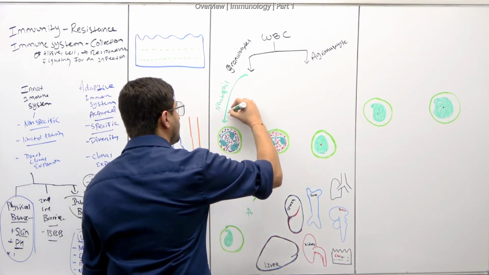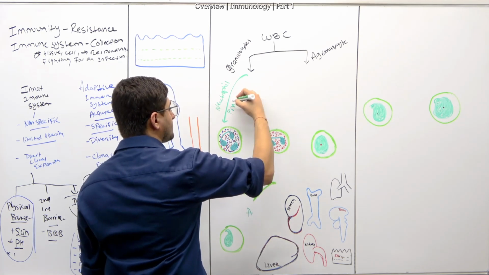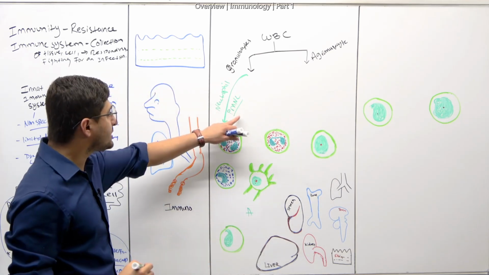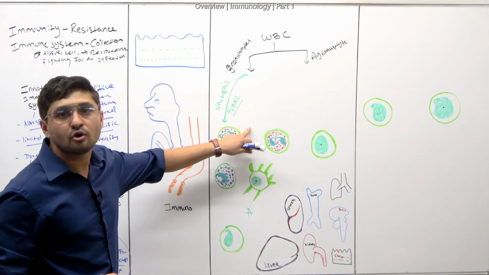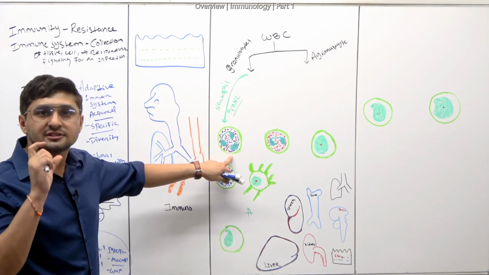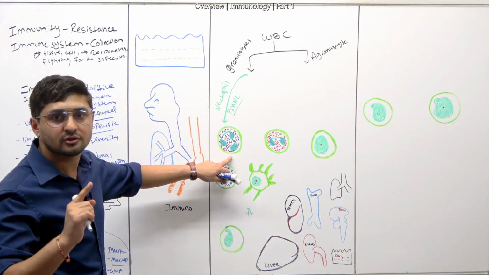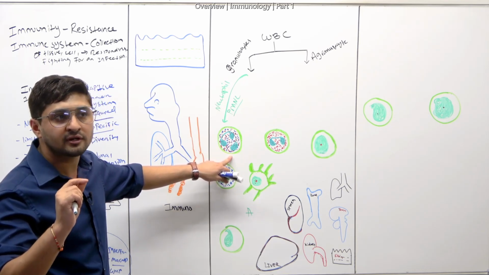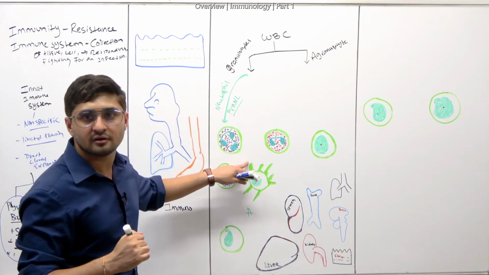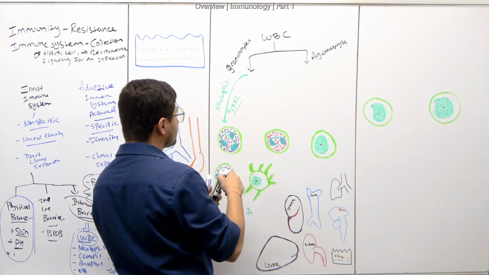These are also called polymorphonuclear leukocytes, because they have multi-lobed nuclei. Remember, these neutrophils are small, but they're abundantly present in your circulatory system, and they're very important for fighting infections. These are also called microphages, and these are granulocytes, right?